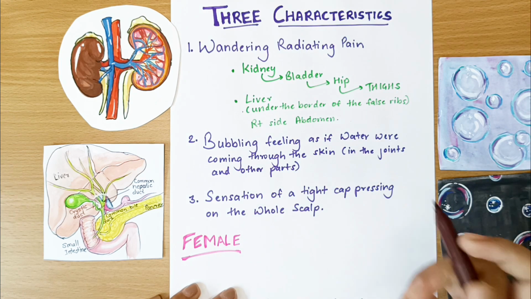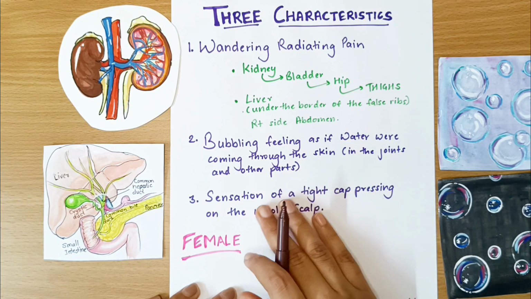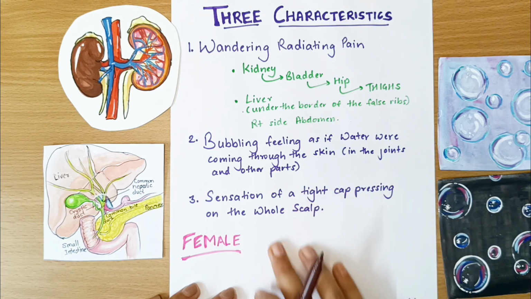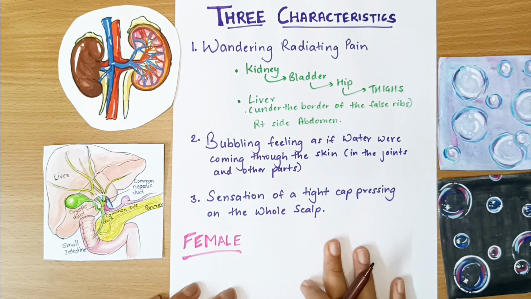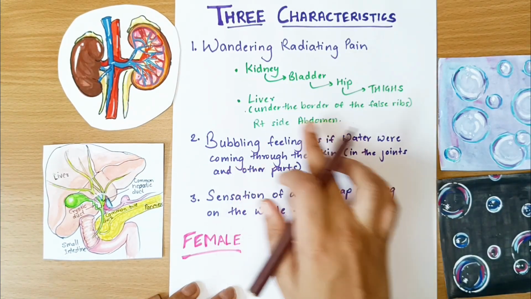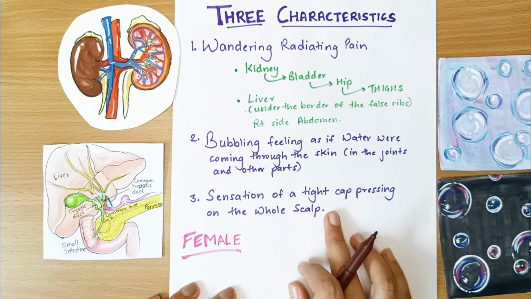So they feel as if through their joints, through the skin, there's water coming up. There are bubbles forming. That kind of situation is there. And there is a sensation of a tight cap pressing on the whole of the scalp. So the three characteristics are that there is wandering, radiating pain, there is this bubbling feeling which is very peculiar, and then there's this sensation of a tight cap pressing on the whole scalp.